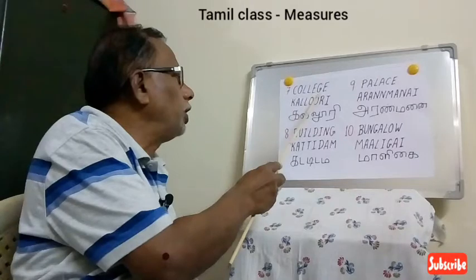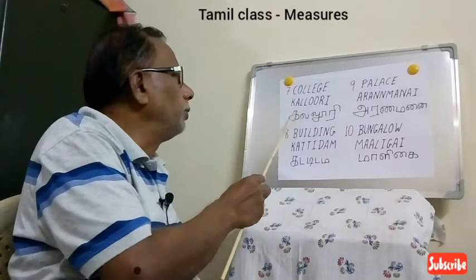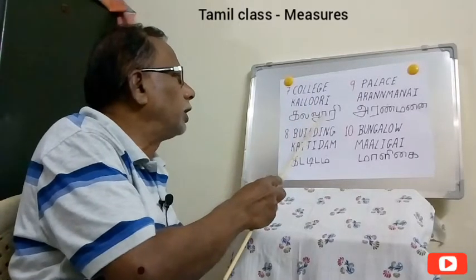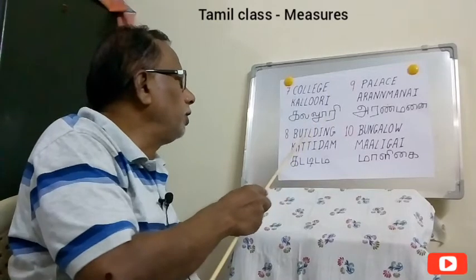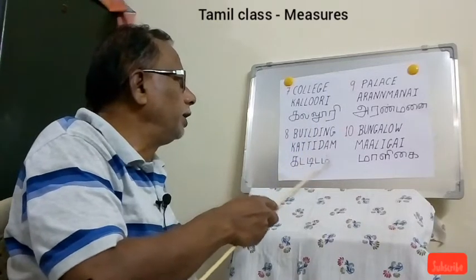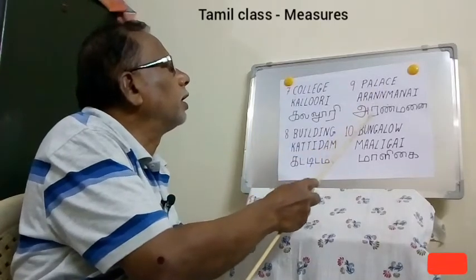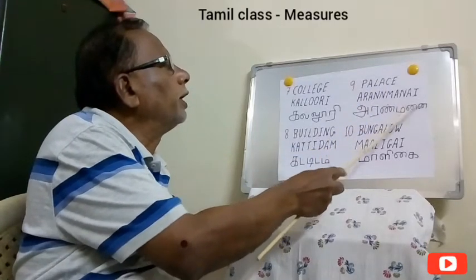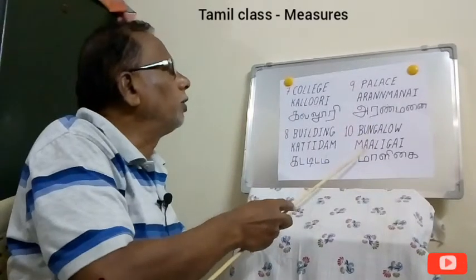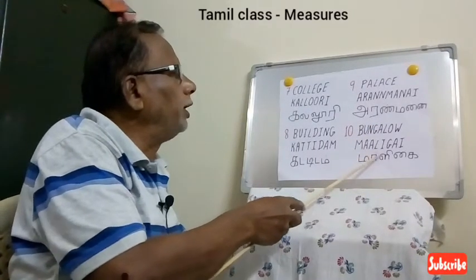I am repeating once again. For college, in Tamil we call it Kalluri. For building, we say Kattidam. For palace, we say Aranmanai. And for bungalow, we say Madigai.